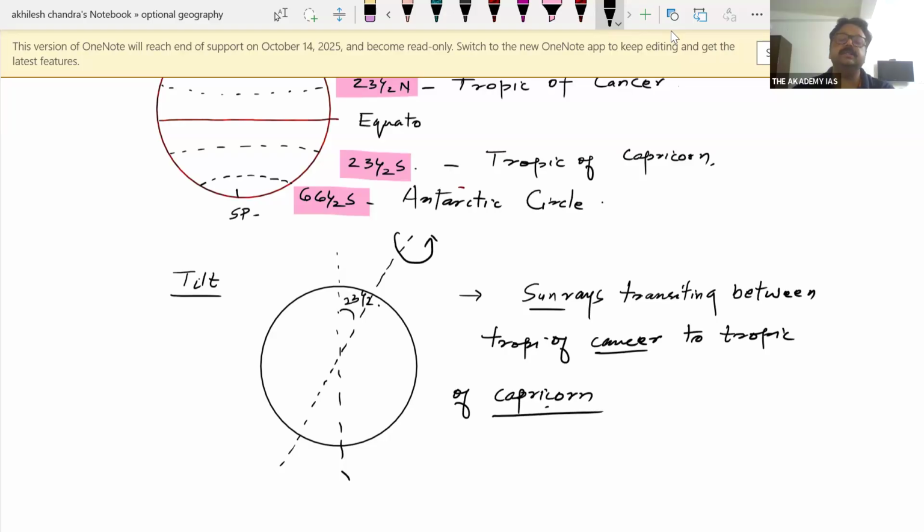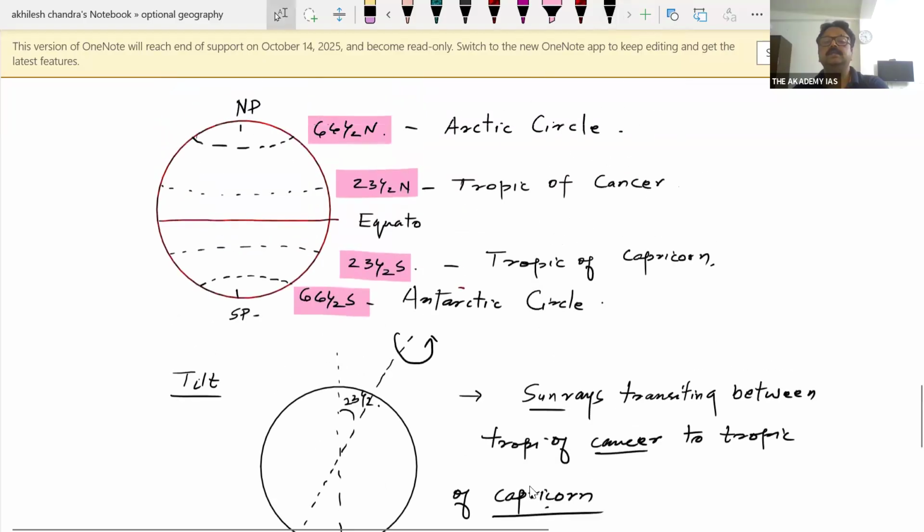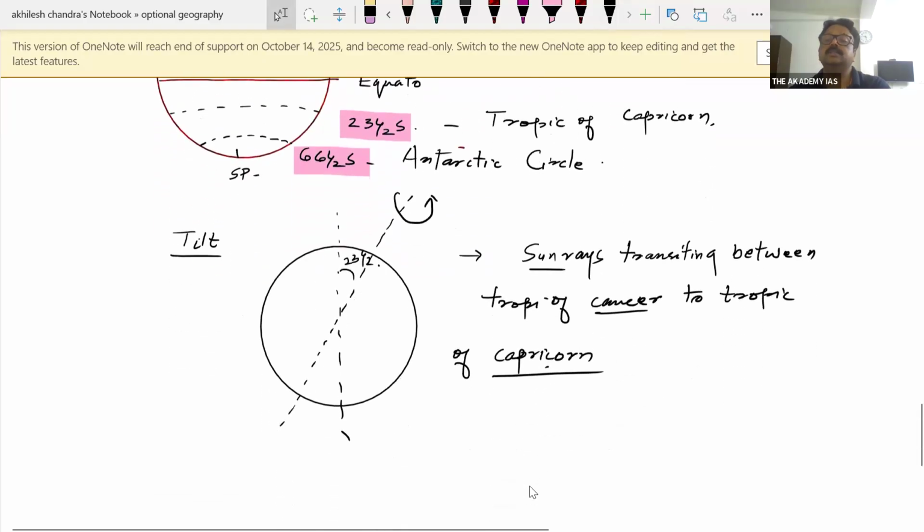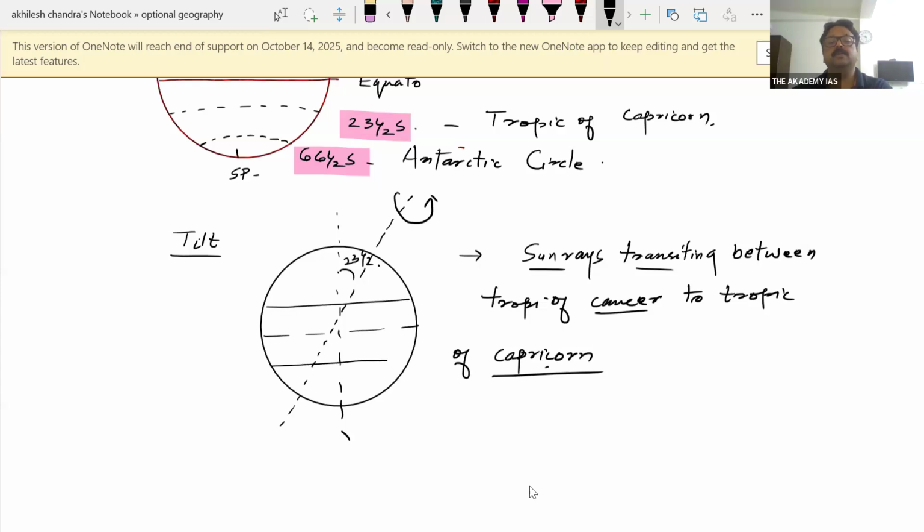Although these latitudes were created by human beings, these references were created by nature. So sun rays transit between Tropic of Cancer and Tropic of Capricorn. They never go vertical beyond them. That's why 23.5 degree north and 23.5 degree south is the reference point.